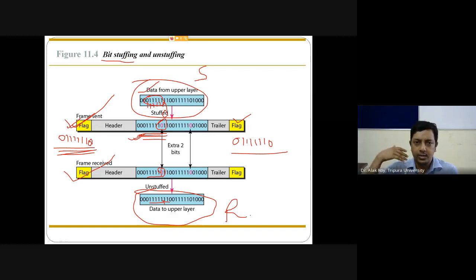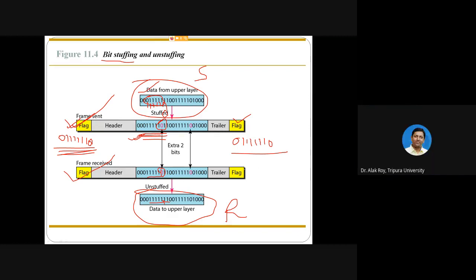So it is known as bit stuffing. At the receiver side, the opposite thing happens. If after 0 and 5 ones you get another 0, remove that 0, and the original information will be recovered, and the rest of the information may be 1 1 0 0, whatever. If there is any question, please ask me in the chat.